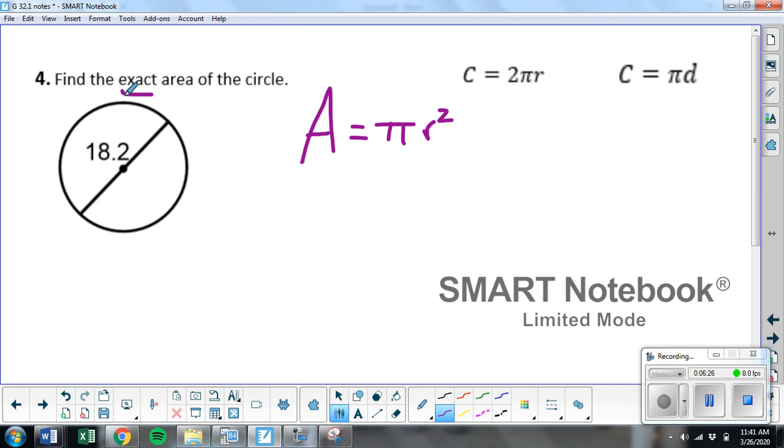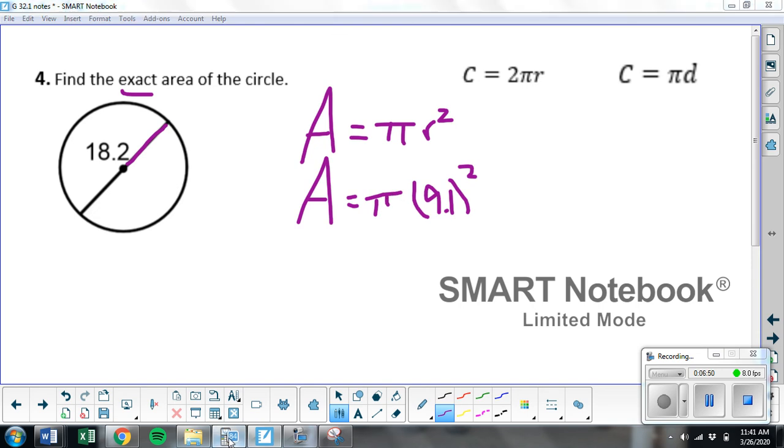So we have the area is what we want to know. Now we don't actually know the radius here. We know the diameter. So what would the radius be here? What would half of this number be? It would be 9.2. Sorry, 9.1. So in your calculator, if I type in pi 9.1 squared,